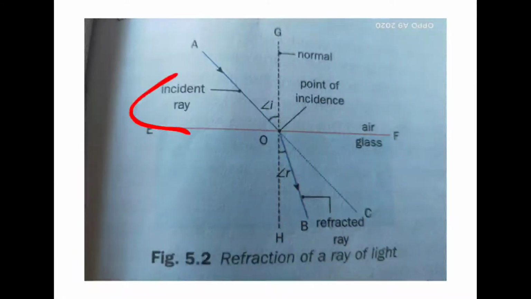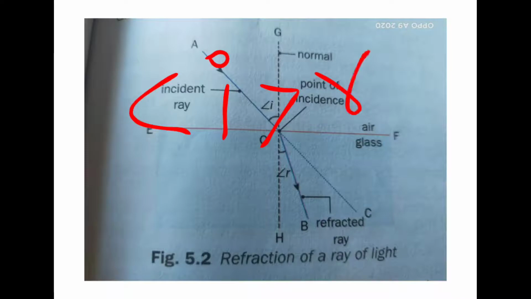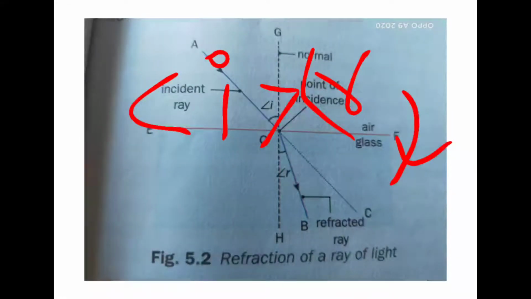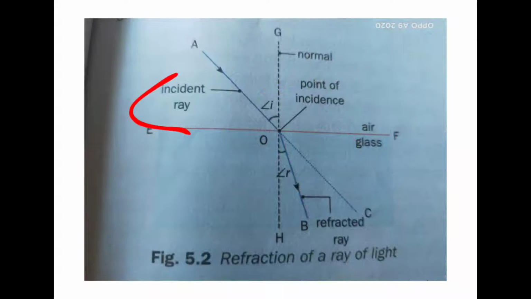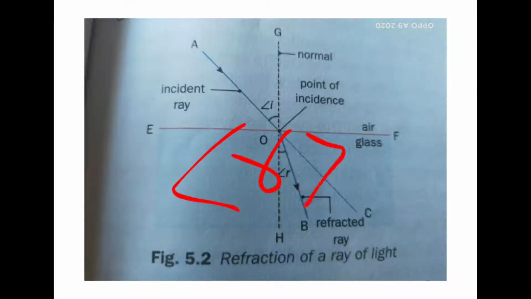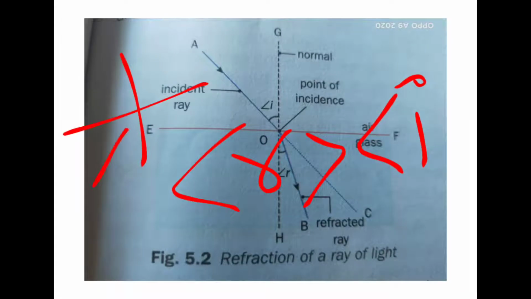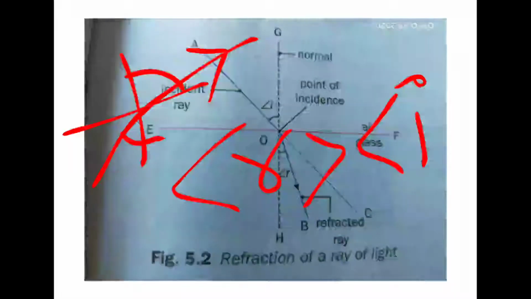If angle i is greater than angle r, then we say that it is moving from air to glass, right? But in case angle r is greater than angle i, then we say here that light is moving from denser to rarer, right? Here angle r is greater than angle i. In that case, light is moving from denser to rarer medium. Okay, that is, light is bending away from the normal.